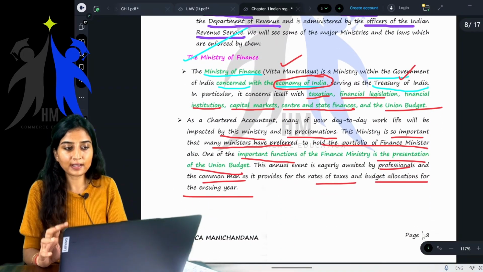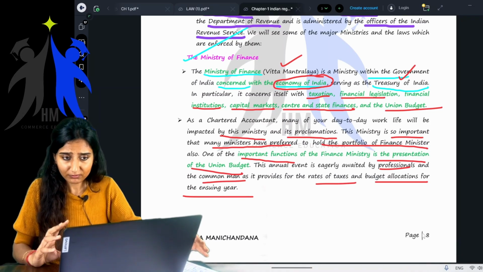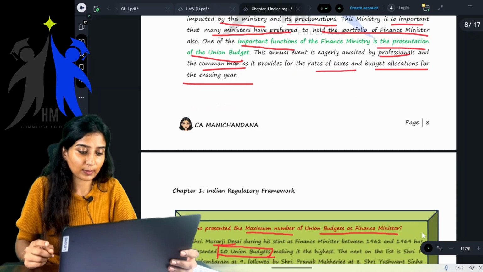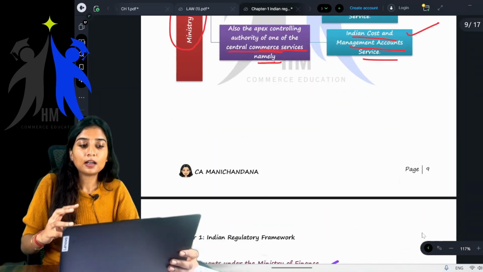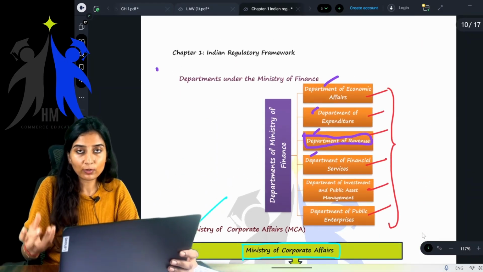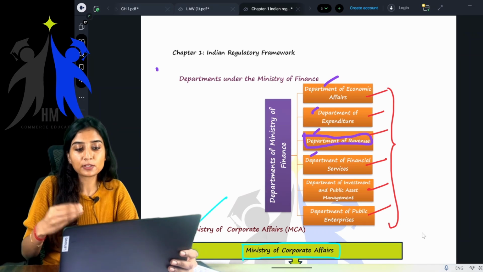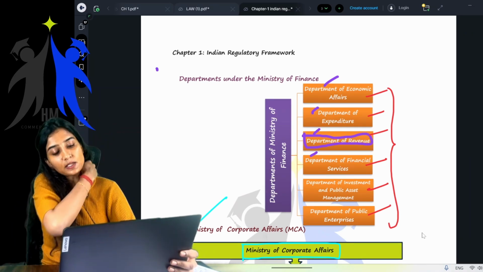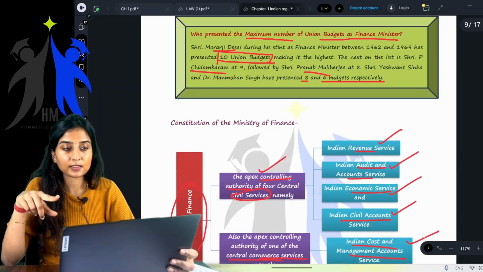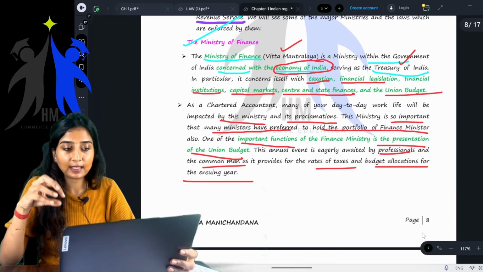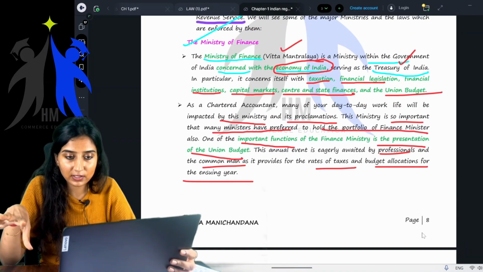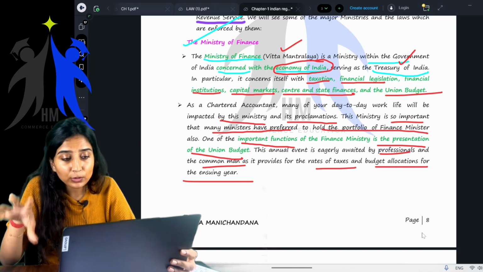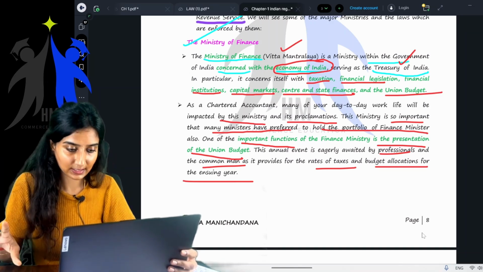Now, Ministry of Finance. What is Ministry of Finance? Also known as Vitta Mantralaya, headed by Mrs. Nirmala Sitharaman. What are the departments under the Ministry of Finance? Department of Economic Affairs, Department of Expenditure, Department of Revenue, Department of Financial Services, Department of Investment and Public Asset Management, then Department of Public Enterprises. What does it take care of? It concerns itself with taxation, financial legislation, financial institutions, capital markets. It also concerns the union budget, central and state finances, etc.